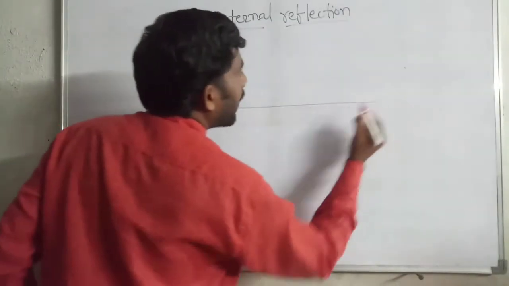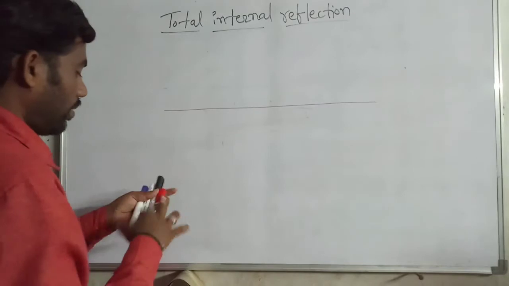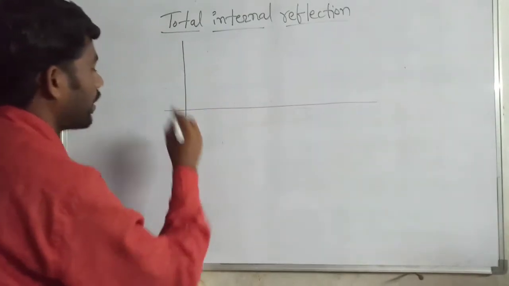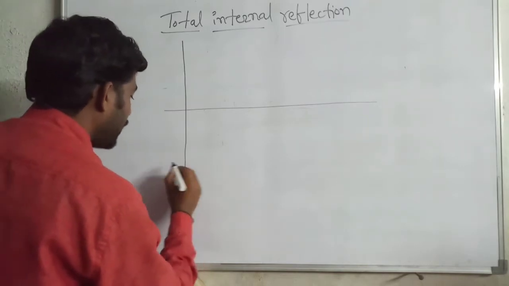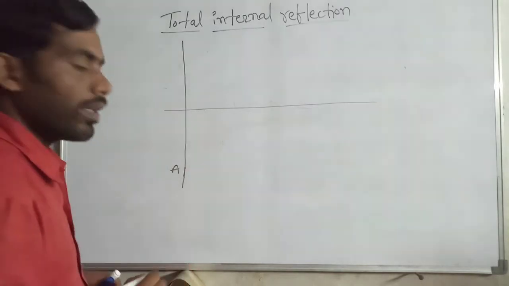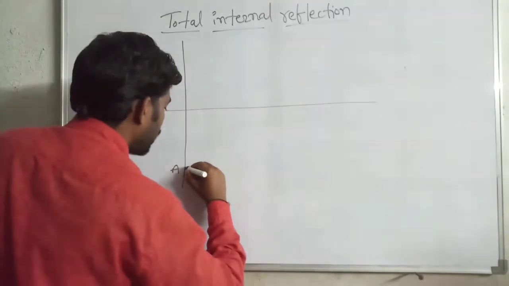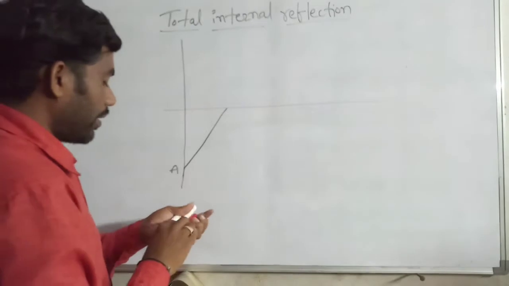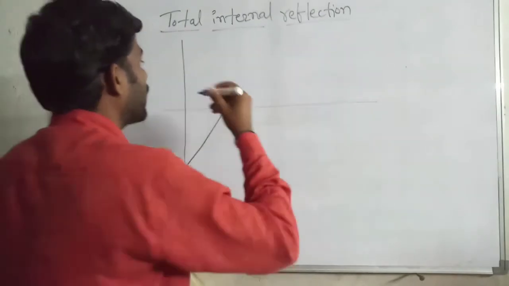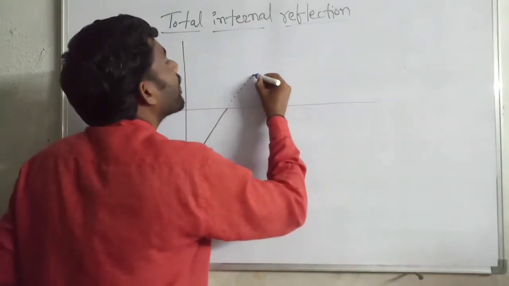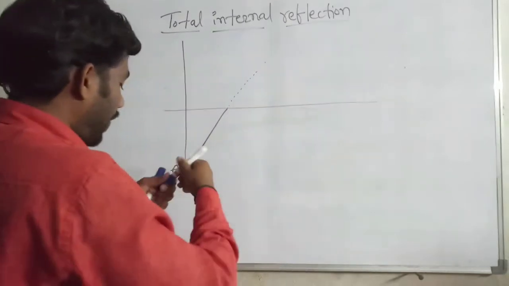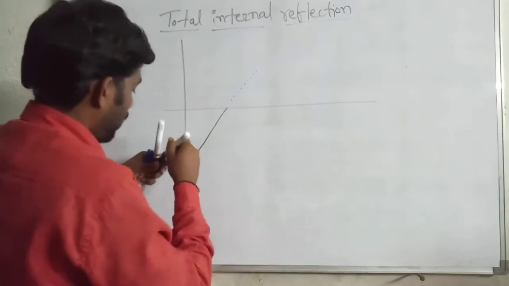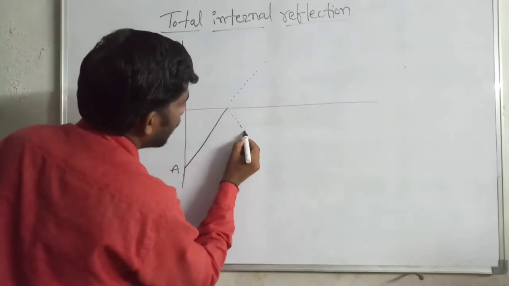This is the interface. Take a normal at a point, this one is A, and from this a light ray is incident on the interface. Then some of it is transmitted and some of it is refracted.